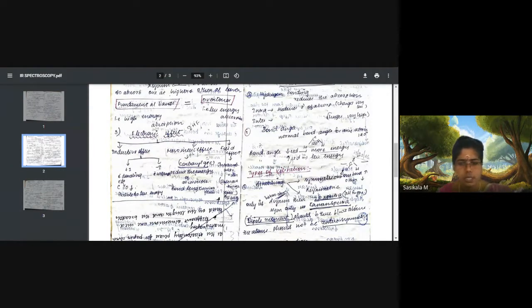Kindly search in Google what the Morse curve is, so that you can understand it. It will explain what the fundamental band is. In this curve, the y-axis is potential energy and the x-axis is internuclear distance. At the starting of absorption of IR energy, it gives fundamental bands, and when IR energy keeps being absorbed, once the bond becomes stretched and flexible, the higher energy levels are called overtones.